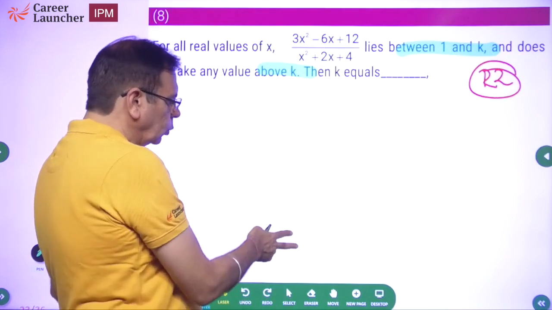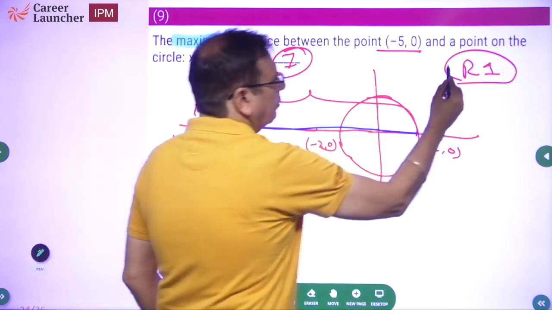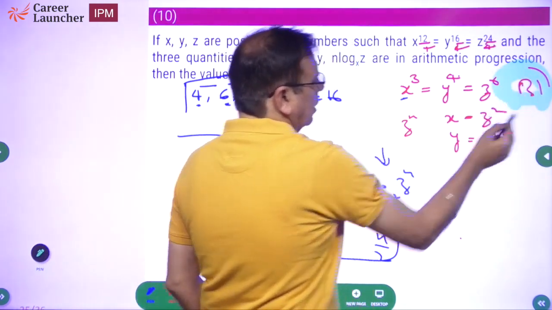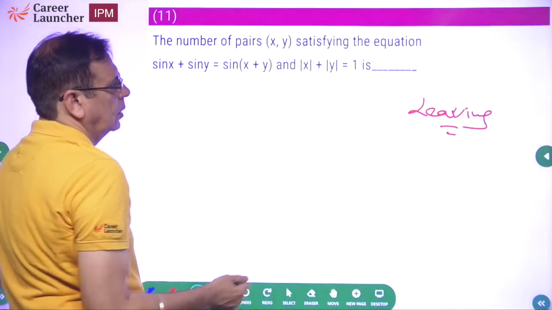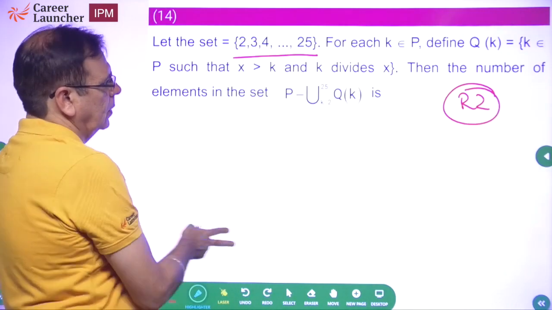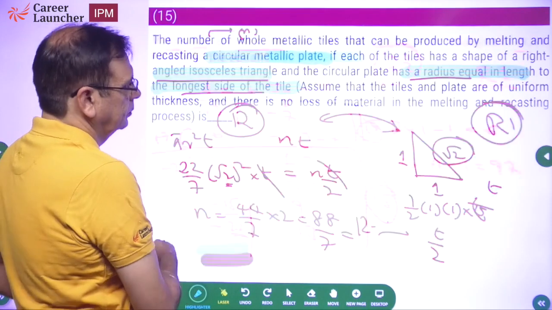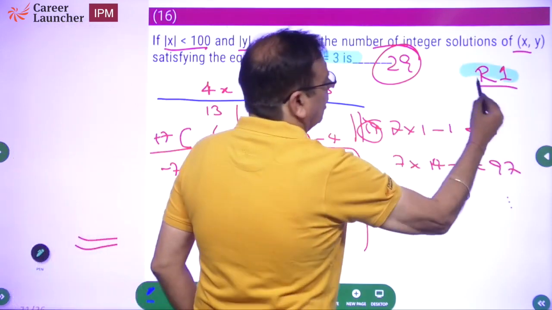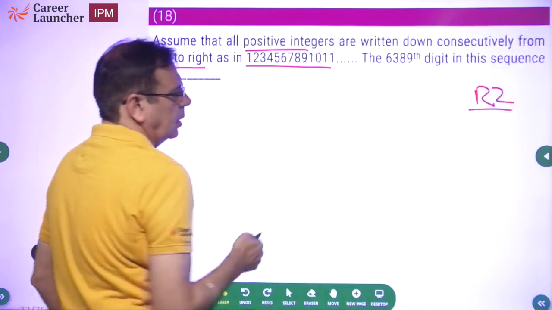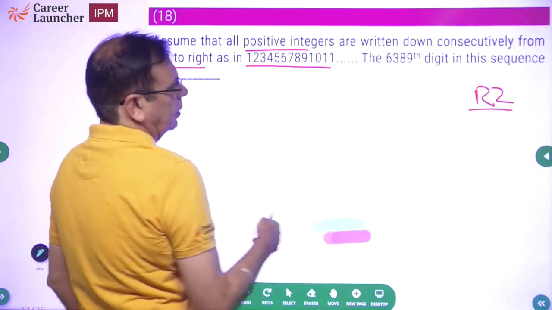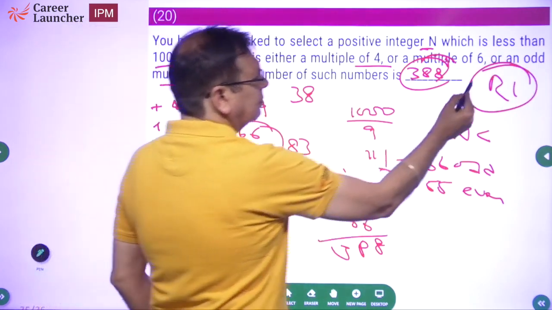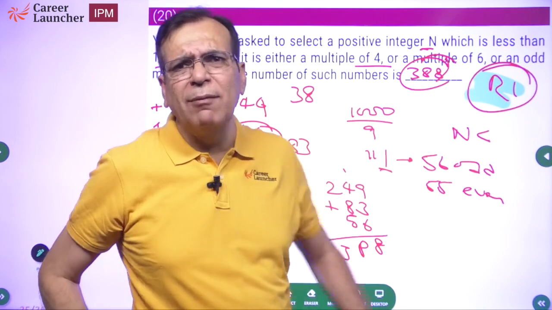okay, we have left it for round 2, 5 we have done, 6 we have done again, left, left, left, okay, 7, 8, okay, 9, 10. We have done 10 questions, have we not?